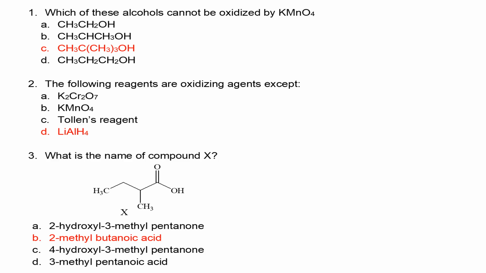Looking at the compound, the functional group is what you consider when naming an organic compound. You give the functional group priority by giving it the first carbon, or the minimal number on the chain. Looking at this, my carbon number 1 is the carbon that bears the hydroxyl, then the second carbon is bearing a methyl, then 3 and 4. So I have 4 carbons in all, making it butanoic acid. In that butanoic acid, my carbon 2 is methyl, so making it 2-methylbutanoic acid.